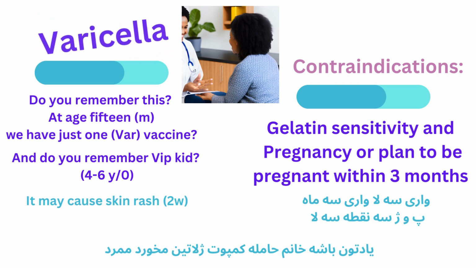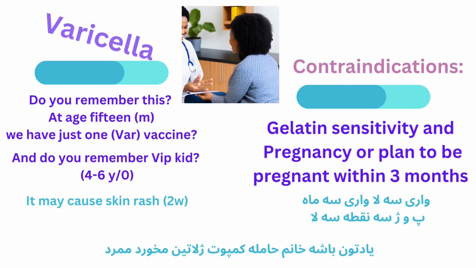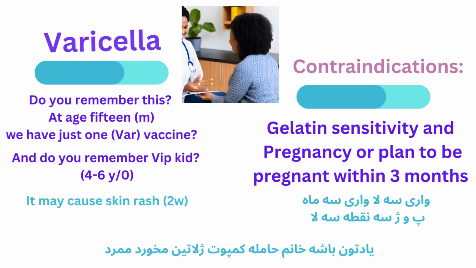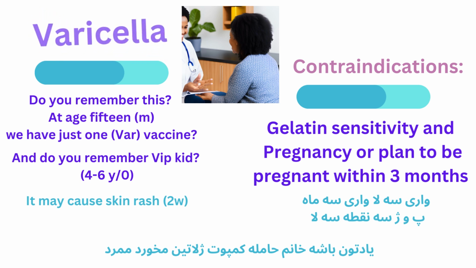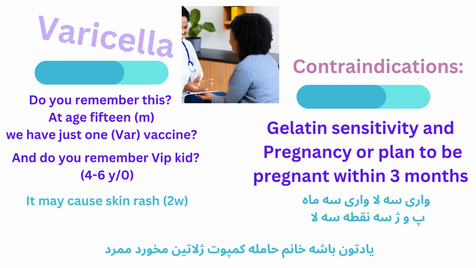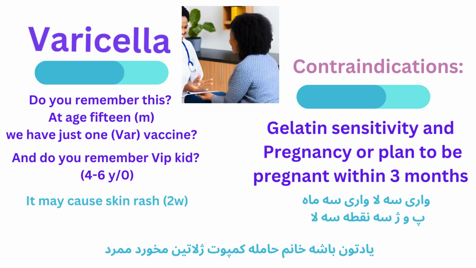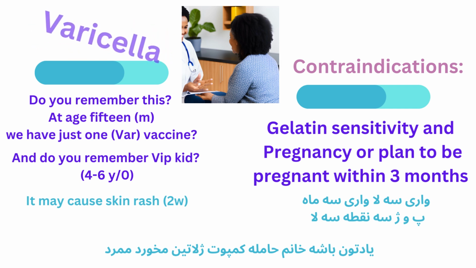Or you can use pregnancy and gelatin as P and J, and say P and J has 3 dots, and varicella has 3 layers: P, J, pregnancy, gelatin sensitivity.